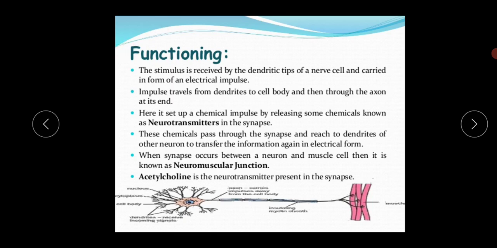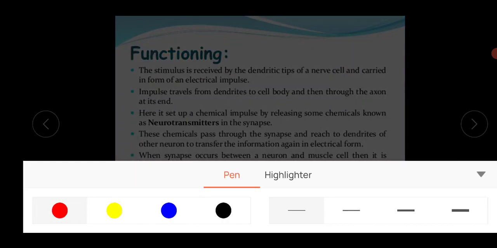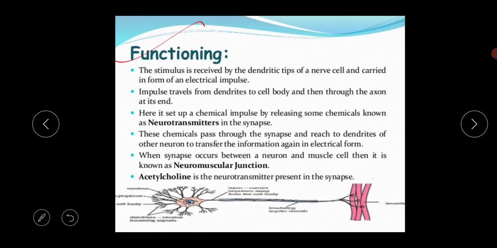Next is the functioning of the neuron. What is the basic function of the neuron? The first thing is that the stimulus is received by the dendritic tips of a nerve cell, which means the dendrites, and carried in the form of an electrical impulse. Just look at the structure here, I am presenting one diagram also.